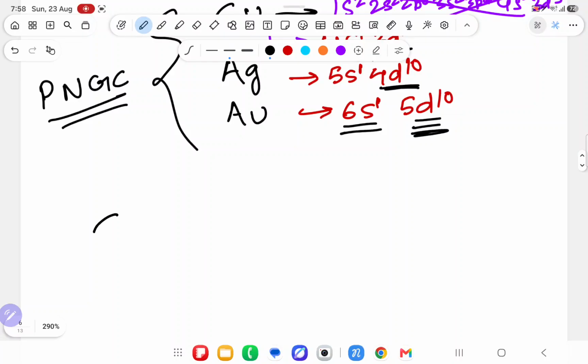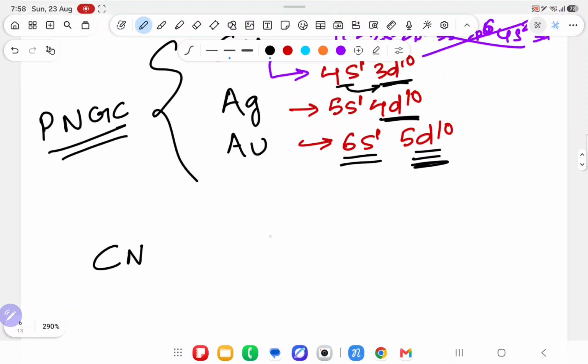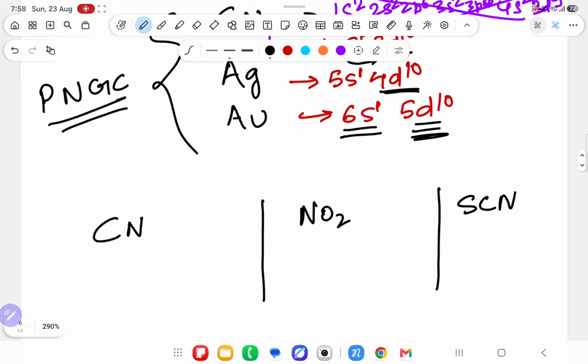Suppose there are 3 ambident nucleophiles. One is CN, one is NO2, one is SCN. If you see these 3 structures, nitrogen has a lone pair. NO2 has N double bond O, O minus. Oxygen has a negative charge also, and nitrogen has a lone pair also. SCN has a lone pair.